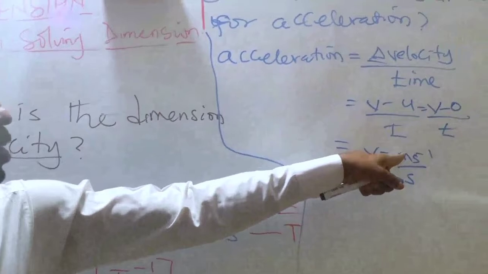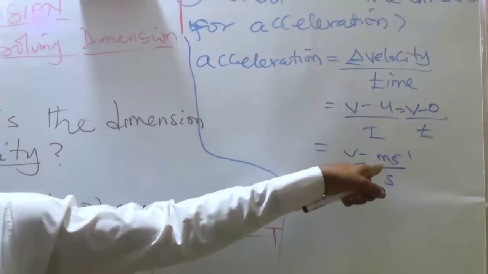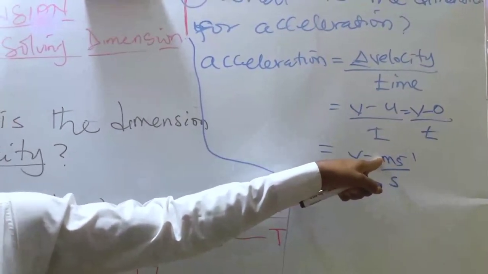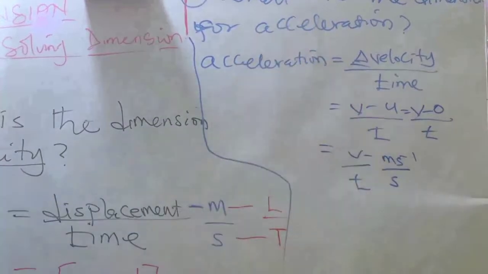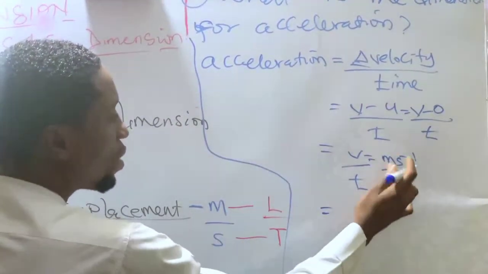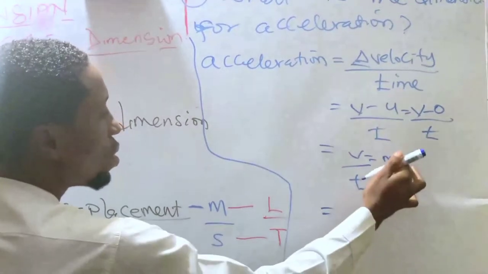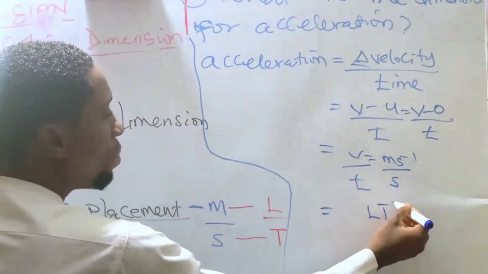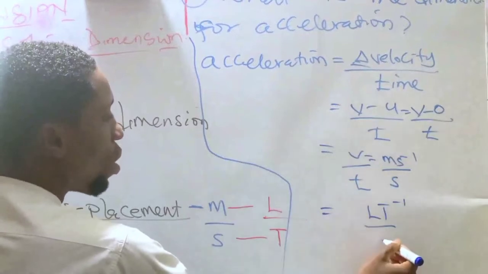So you have to convert this meter into the language of dimension, so that meter will be your L. Seconds measure time, seconds measure time again.